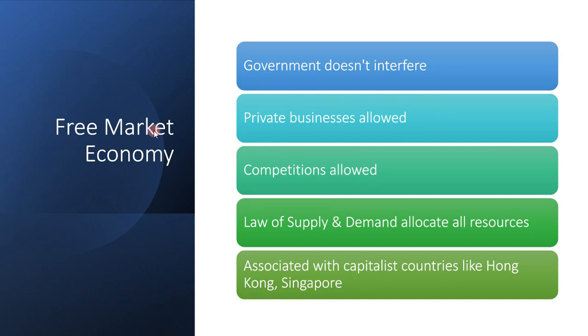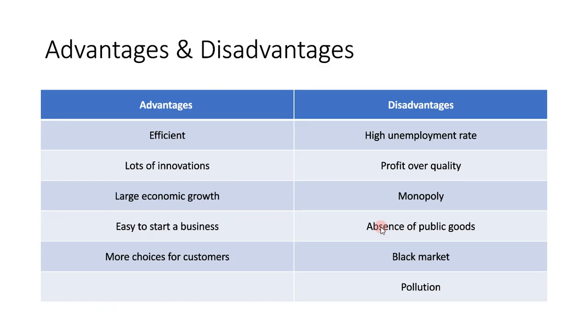Okay, so free market economy. This one is totally opposite of the command economy, and is associated with capitalist countries like Hong Kong and Singapore. So the government doesn't interfere at all. Like you do whatever you want. There are of course private businesses. There is of course competition, because competition goes along with private businesses, and they rely on the law of supply and demand to allocate all their resources.